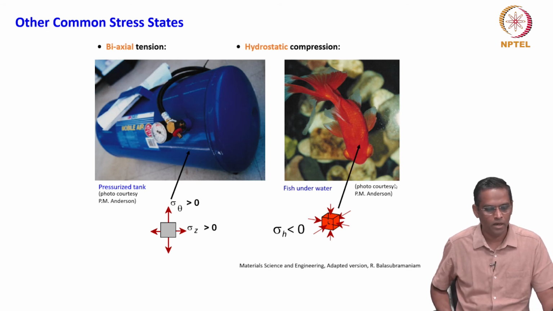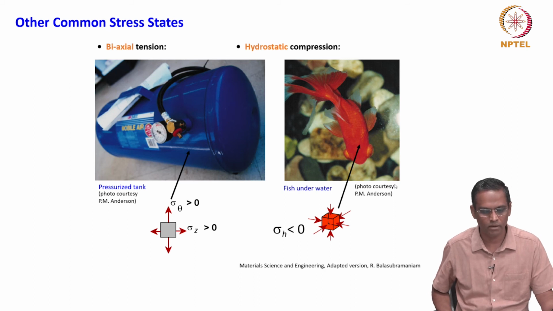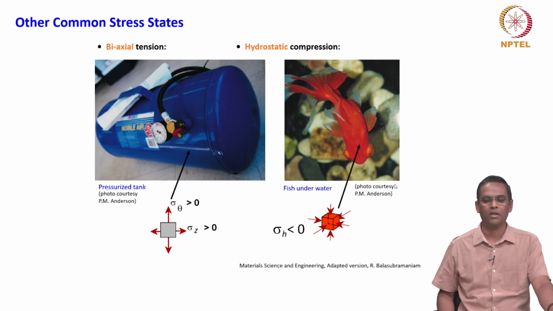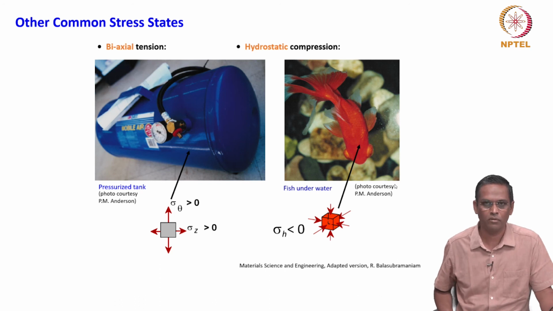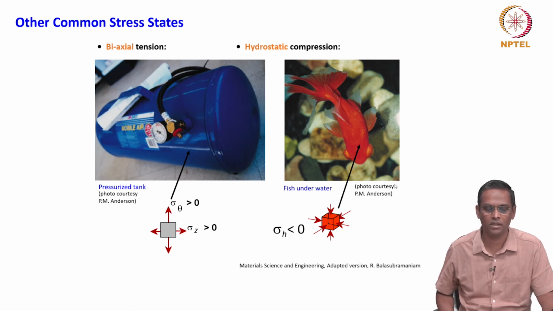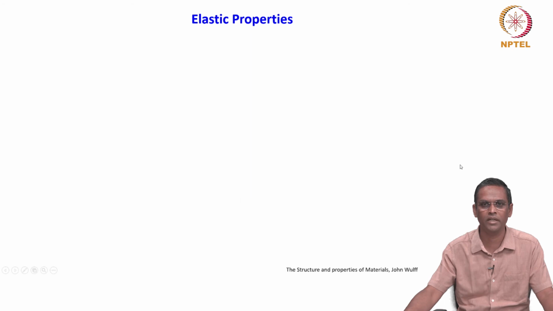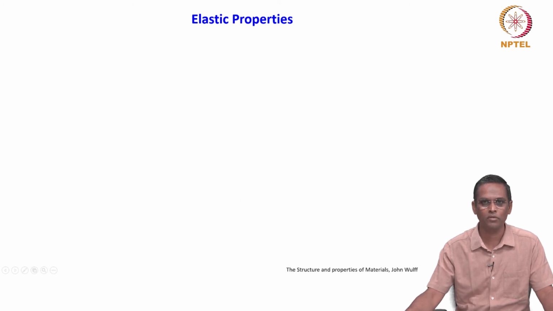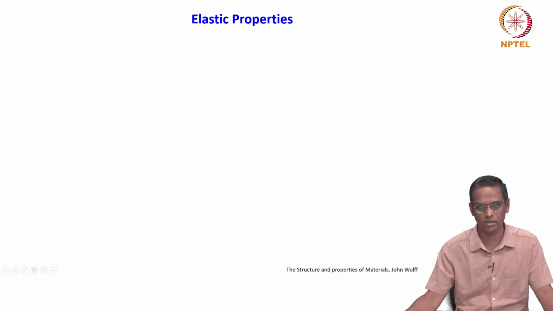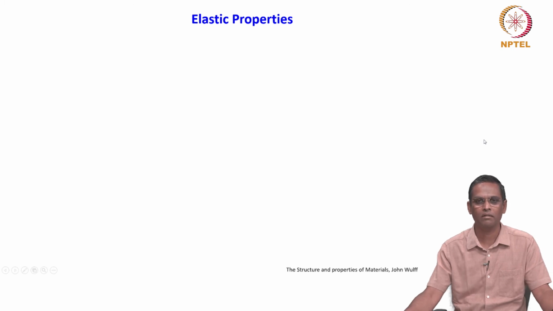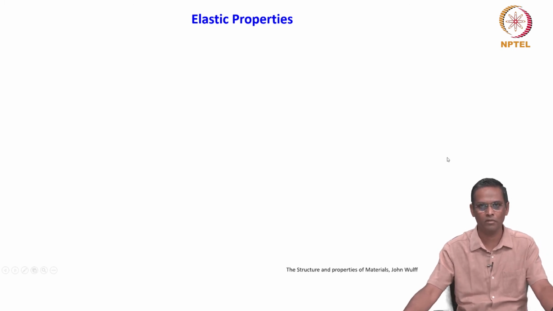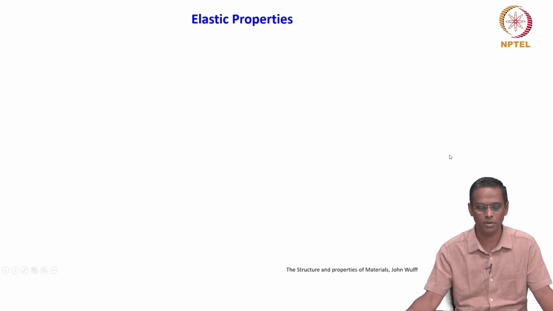Okay. So, now that we have described the kind of state of stress and strain, and we have looked at simple relationships, now we go to properties, because at the end of the day, with all this knowledge, we should try to understand and relate these theories to understand the properties of the material. That is our aim, right. So, first we look at elastic properties. We have now gone through elasticity, now we will look at elastic properties.